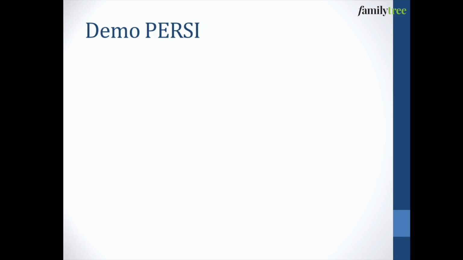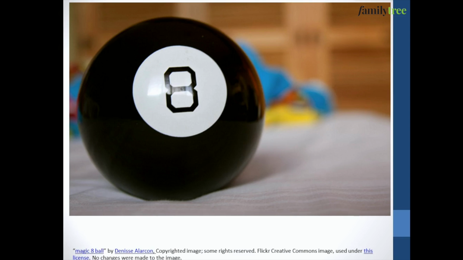Okay. I have a couple more tips for you. The first is that Percy is a subject index and not a full text index for searching that entire article. Wouldn't that be awesome? Maybe in the future. And the search interface is kind of limited, so it feels kind of clunky and cumbersome. To me, it almost feels like using a magic 8-ball. I don't know if you remember these from the 70s and the 80s, where you'd ask a question and shake the magic 8-ball and see what answer it gave you. So the key to using the magic 8-ball and the key to using Percy, I have found, is asking the right question so that you can get the answers you're looking for.